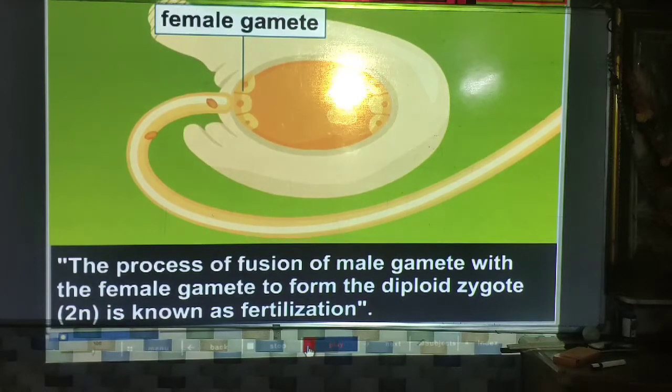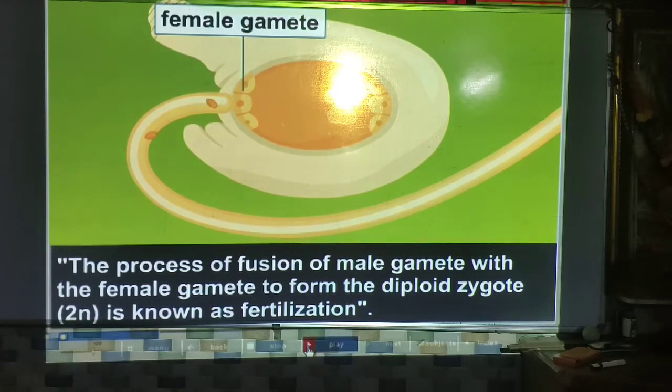Students, we already saw fertilization. Right now, once again, I am going to repeat fertilization. What is fertilization? Fertilization means the process of fusion of the male gamete with the female gamete to form the diploid zygote, and the number of nuclei in the zygote is 2n. That is known as fertilization.